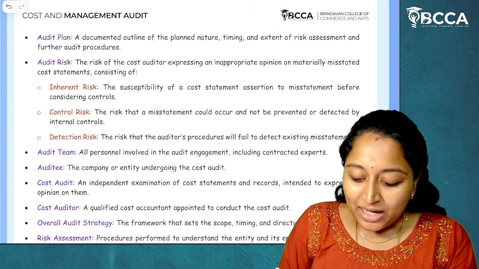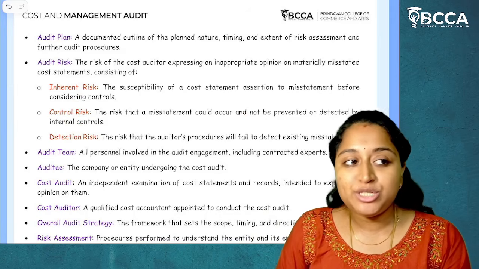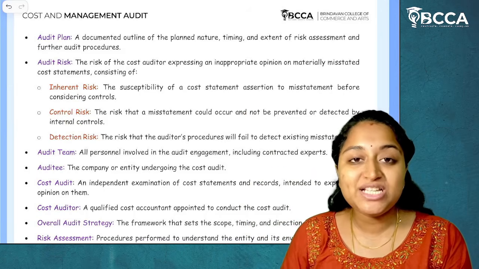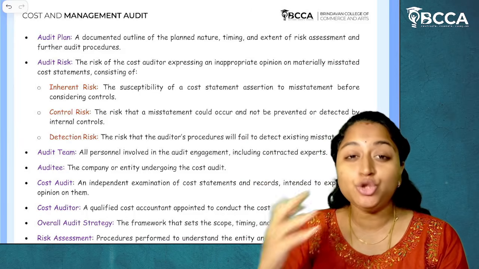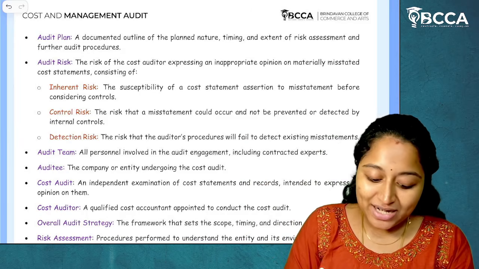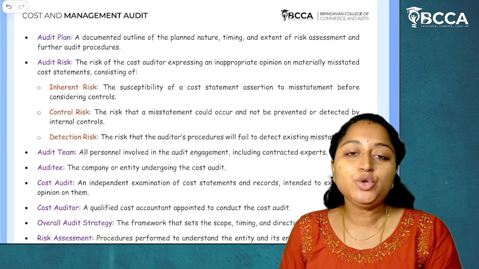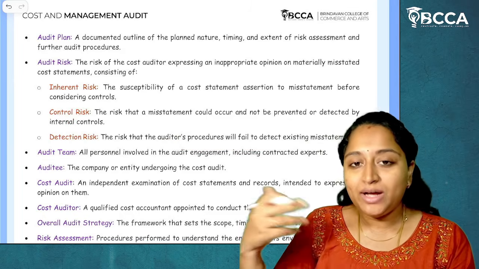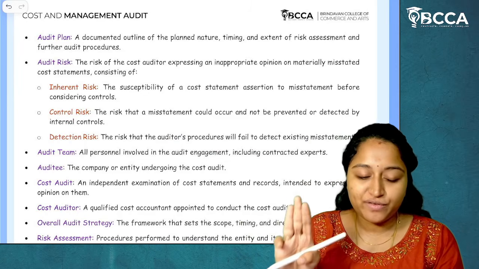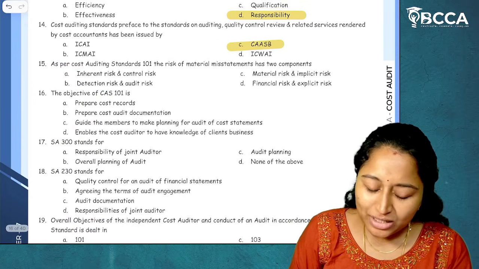Control risk: misstatement not being prevented or detected by the internal controls, which means whatever rules and policies have been brought in by the organization are not enough to detect the misstatements. Then it is called control risk. Detection risk: if the auditor has failed to detect any misstatements happening, then it is called detection risk. So there are three kinds of risk: inherent risk, control risk, detection risk, according to 101.